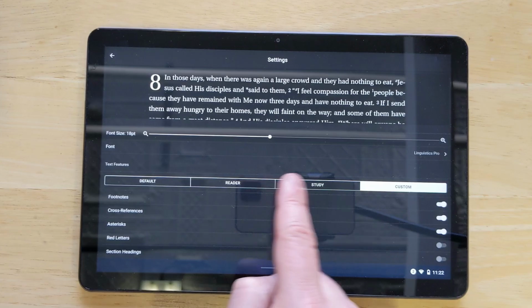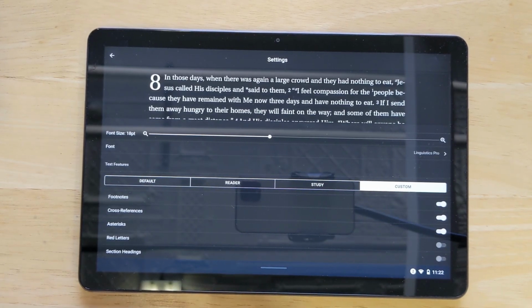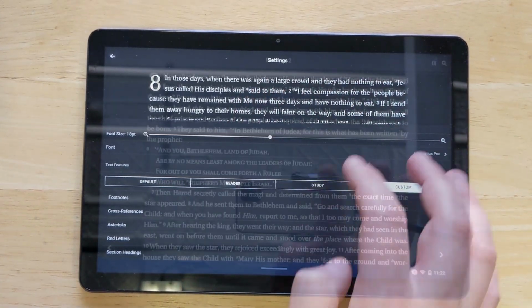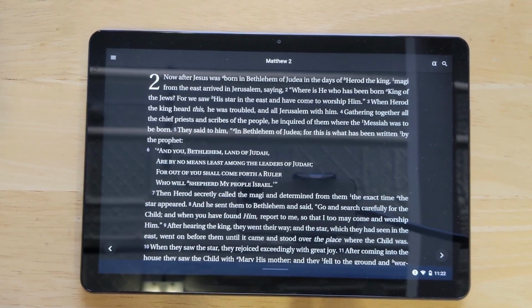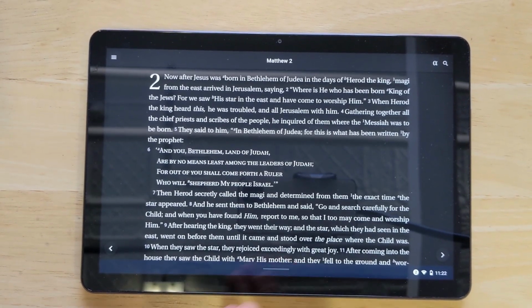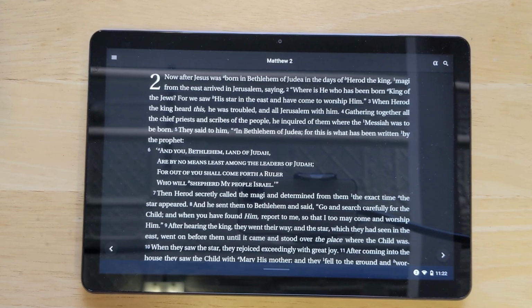You can also change the font size, so if you need a bigger font size, that's not a problem. I have it in dark mode. They have different color settings, but this is a mode I really like. It's just easy on my eyes. And as you can see, I have this in paragraph formatting, but you can put it in verse-by-verse formatting if you prefer that.